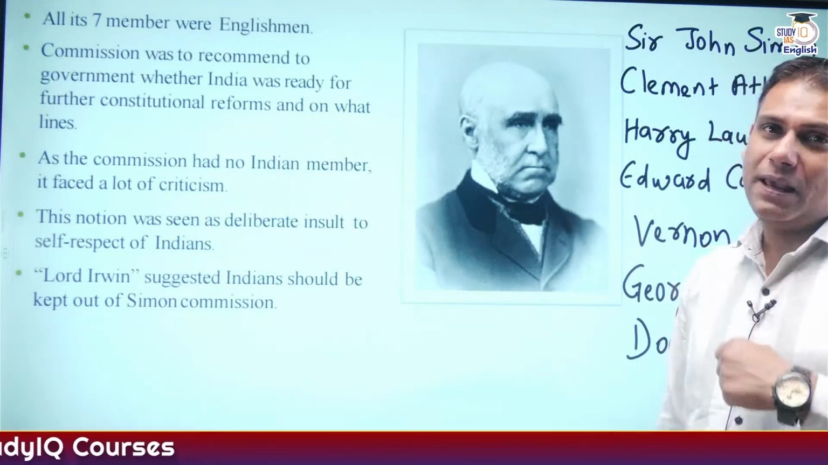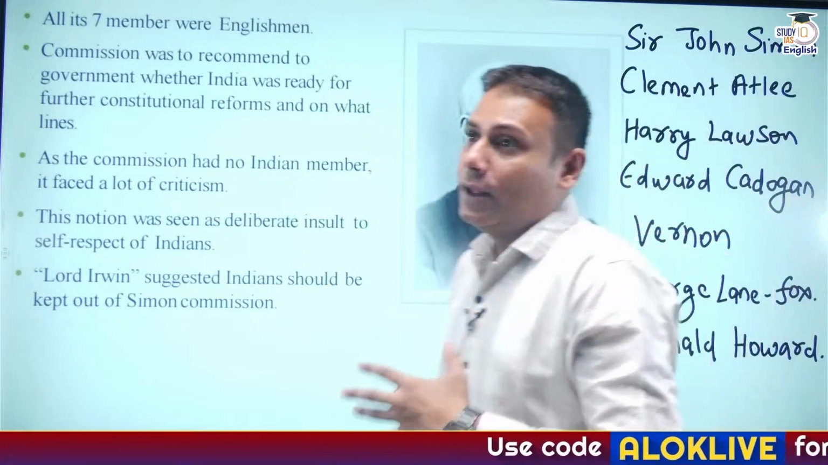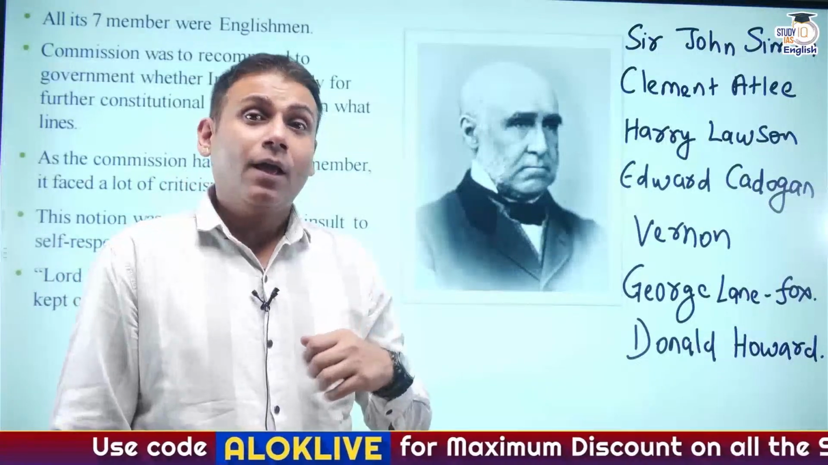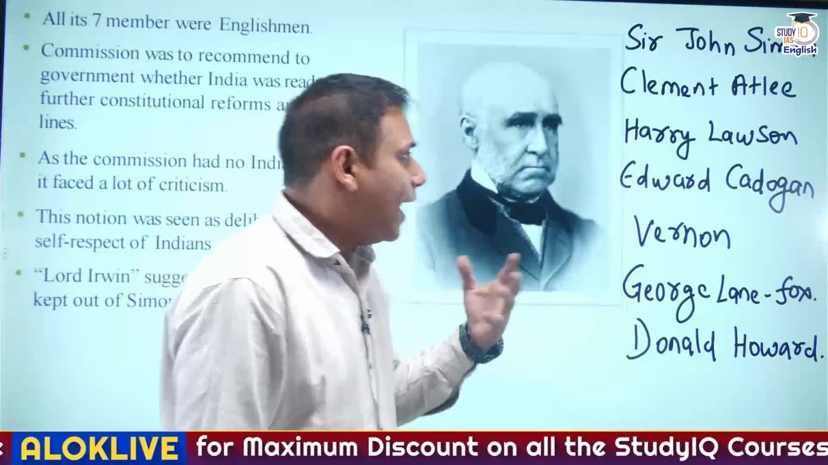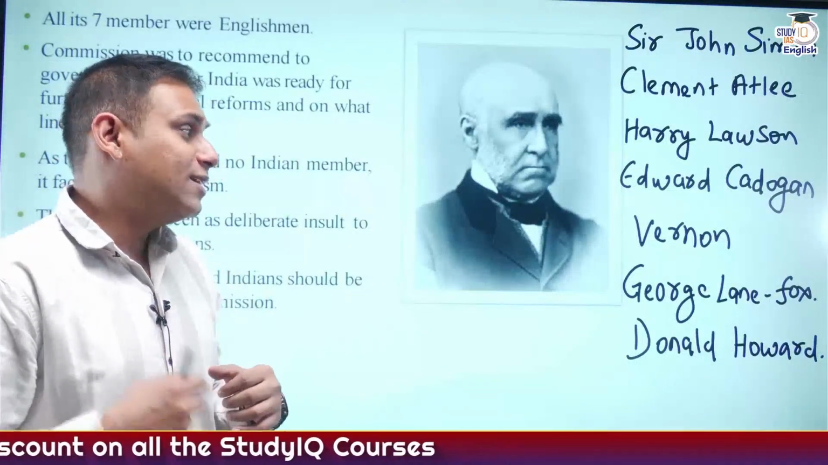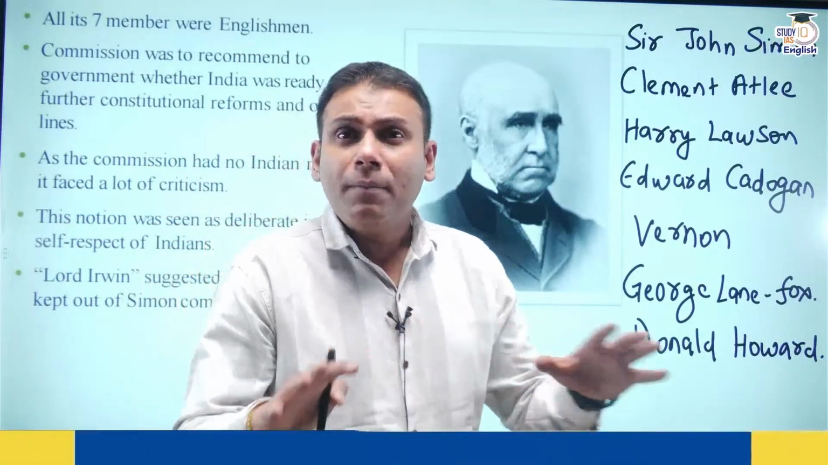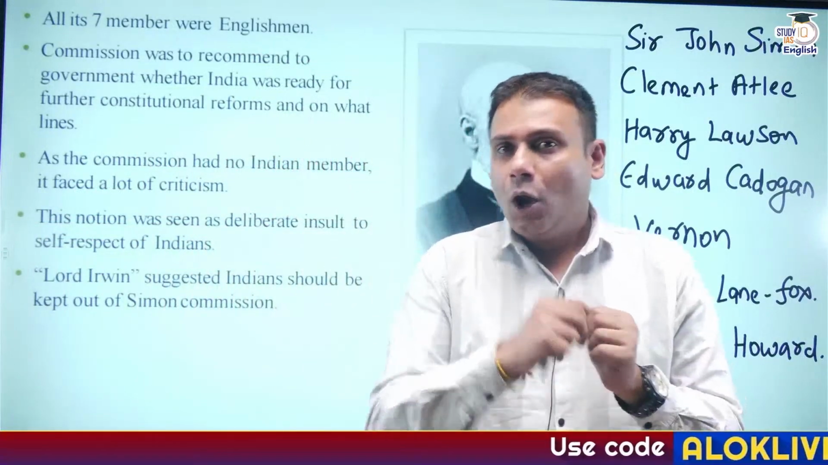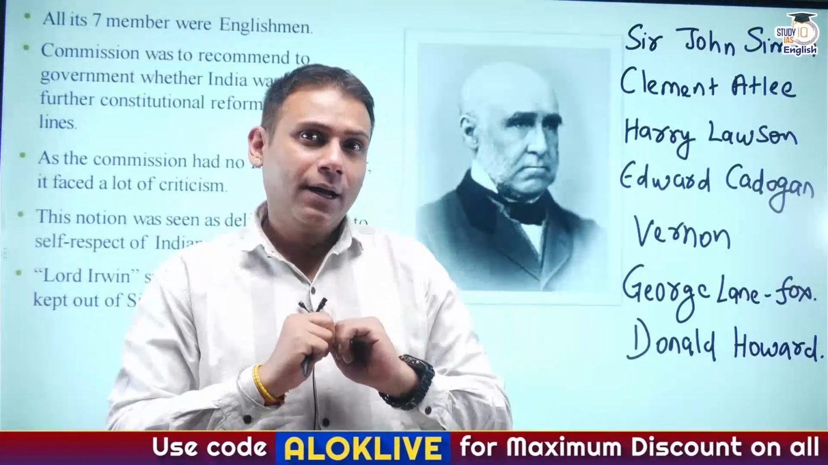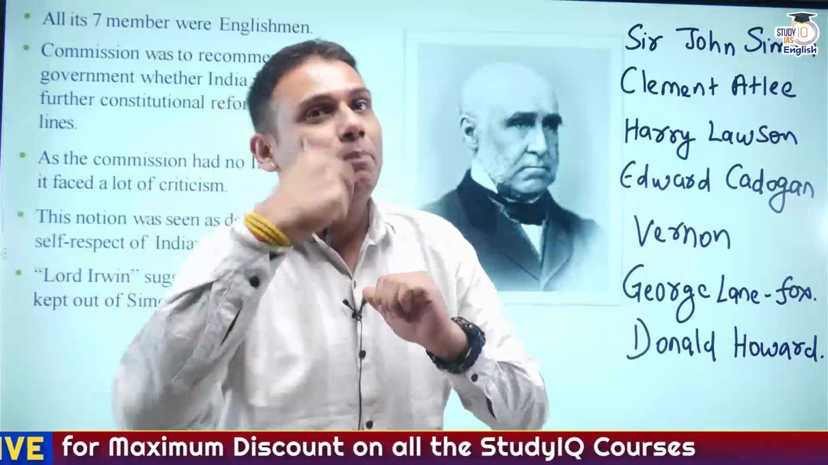Particularly speaking, there were 7 members in the commission, which included Sir John Simon, Clement Attlee, Harry Lawson, Edward Cadogan, Vernon, George Land Fox, and finally Donald Howard. All of them Englishmen. Now, what was the hidden? It simply means implicit. And what was the objective that Britishers wanted to show the people of India?